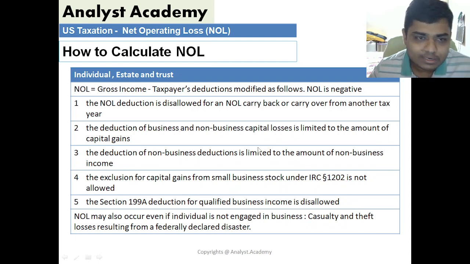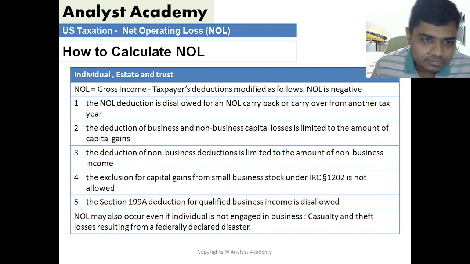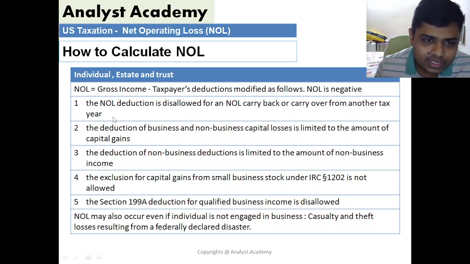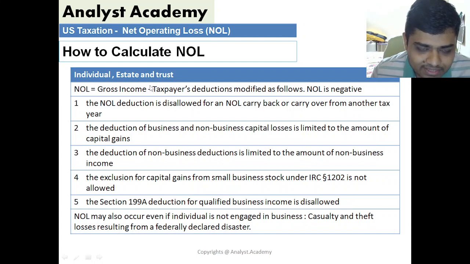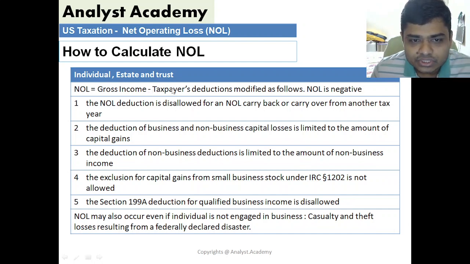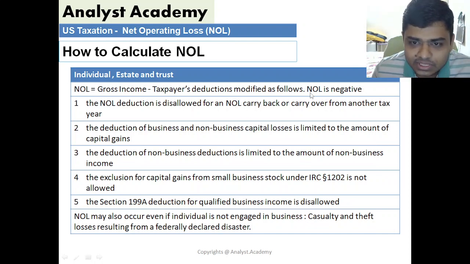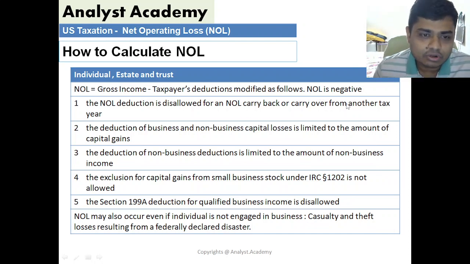So how to calculate net operating loss? For individuals, the formula is: whatever is your gross income, calculate as per the IRS rules, and then you need to deduct the tax deductions which are applicable, and if the net amount is negative, then it is a net operating loss.